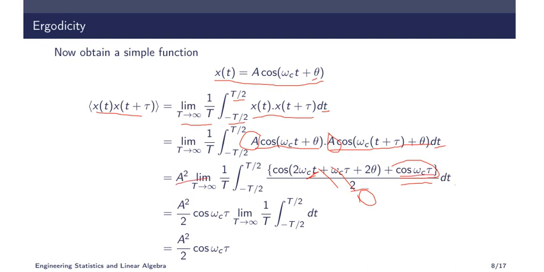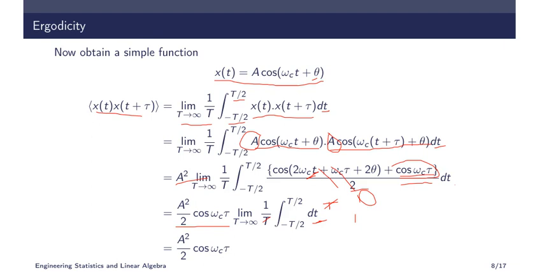So A square by 2 cos omega c tau will be here, and the remaining is the limit as T tends to infinity of 1 by T, from minus T by 2 to T by 2, dt. Now what is this? The integral of dt will be t with upper limit T by 2 and lower limit minus T by 2, which will be T. So T by T cancels, so the limit has no significance here, and that will become 1. So the remaining term is A square by 2 cos omega c tau.